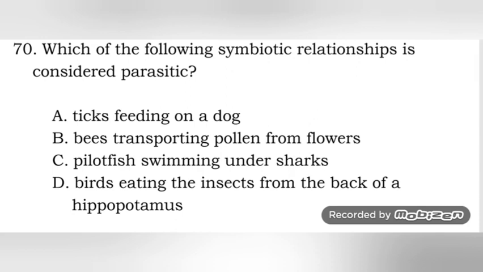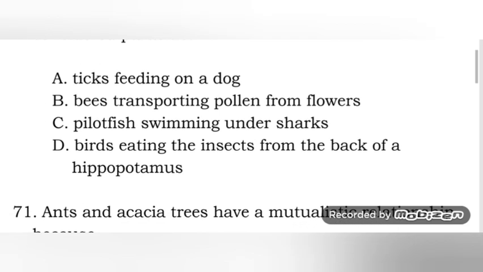Which of the following symbiotic relationships is considered parasitic? When I say parasitic, that means one is being harmed and the other one is benefiting. Tick feeding on the dog, so this one. Bees transporting pollen from the flowers? No, it's not. Pilot fish swimming under the sharks? No, because this is commensalism. Letter D, birds eating the insects from the back of the hippopotamus, that is commensalism also. So it's letter A, ticks feeding on a dog.